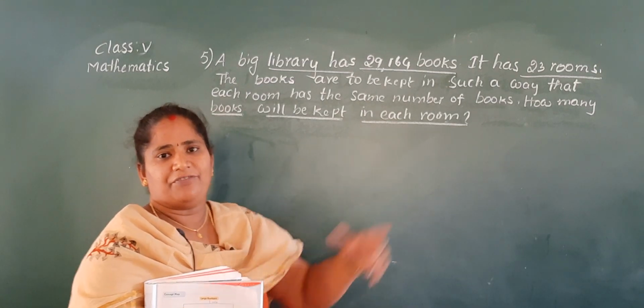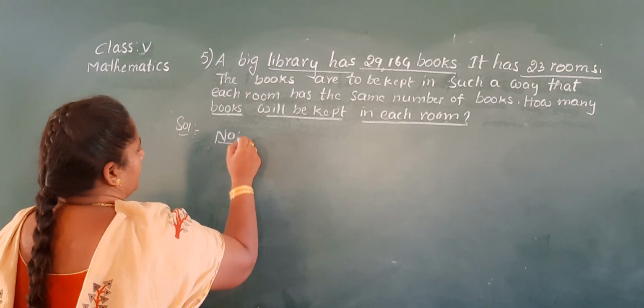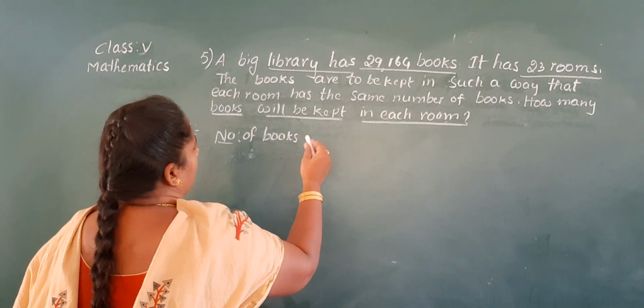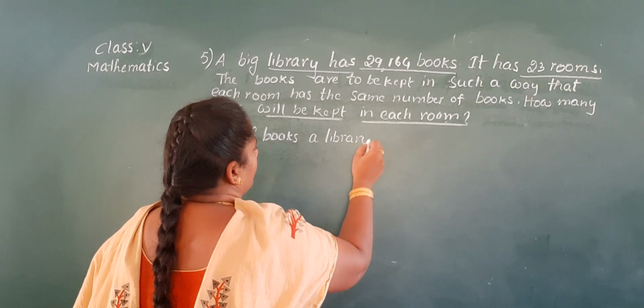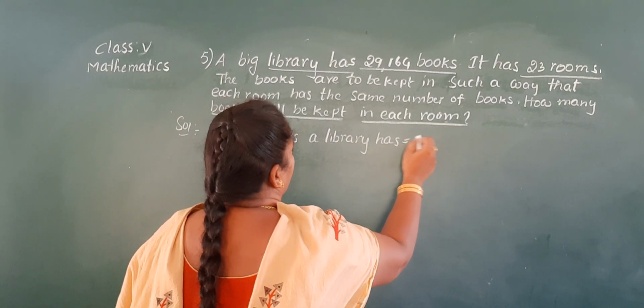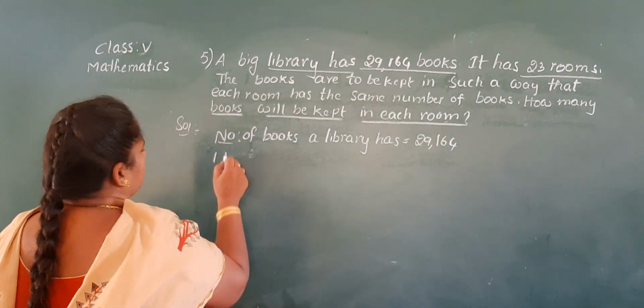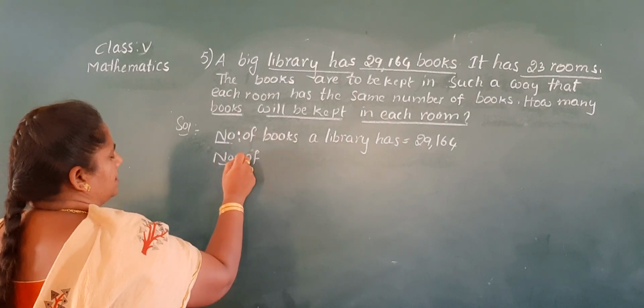Okay, come on, write the first step. Number of books a library has. And number of rooms. See children, underline and keep 2 dots.